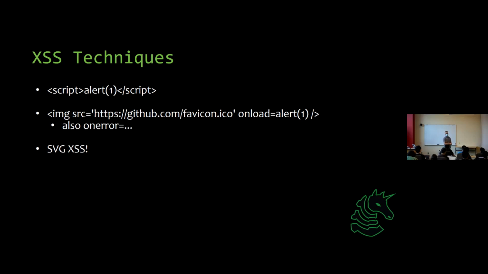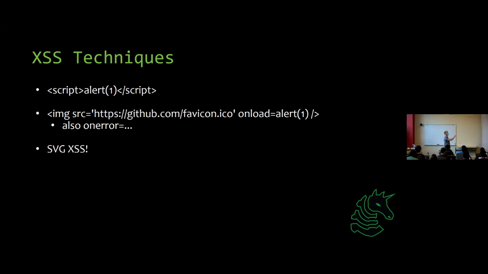And then a lot of times, though, there are some protections, right? There are actually many protections against cross-site scripting. It's getting harder and harder to find these in the wild, but they do still exist. Some protections, very primitive protections, may just remove script tags from your input, right? And so that's the premise for the second cross-site scripting challenge.